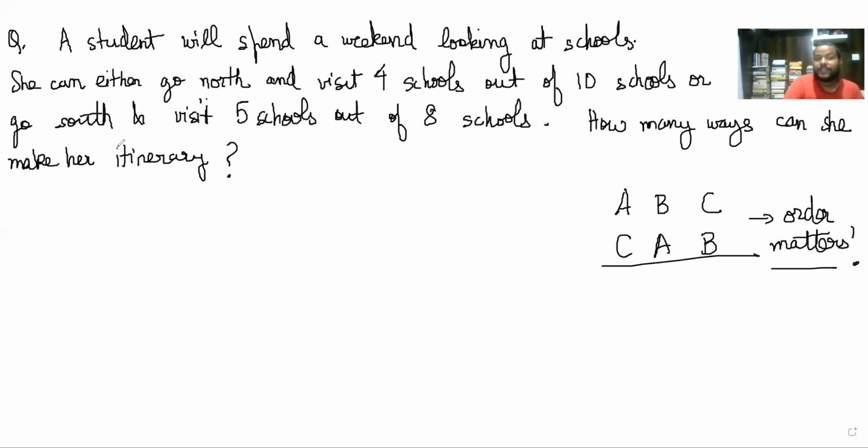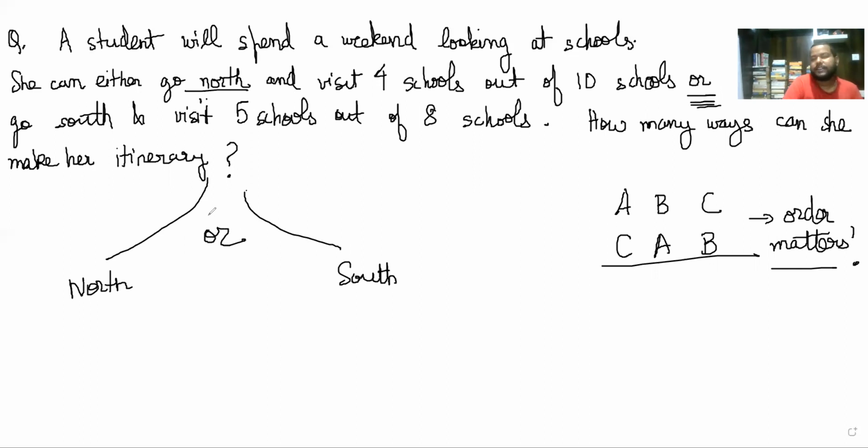Right now, notice first that she has 2 choices. She can either go north, or, and "or" is super important here, she can go south, right? So north is one choice, and then there is south, which is another choice. So there is an or statement in between, and we saw earlier that or statement means it's a union of these 2 cases. So by addition principle, we will have to add the number of elements in this set and add the number of elements in this set, right?